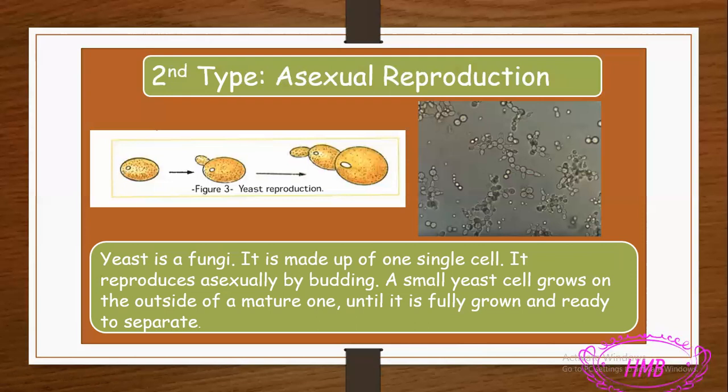So for example, I have this yeast. Okay, it's adult now and it's fully developed. So on its surface, I will have a new baby yeast. This new baby yeast, it starts to grow until it is complete and fully developed.